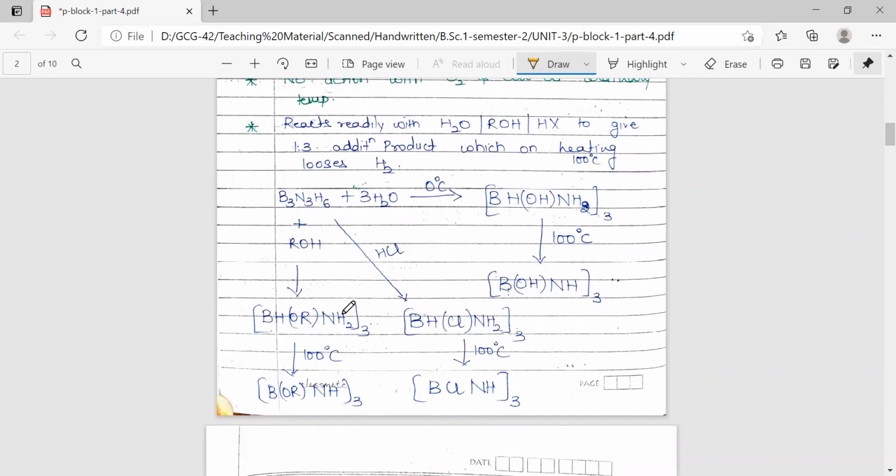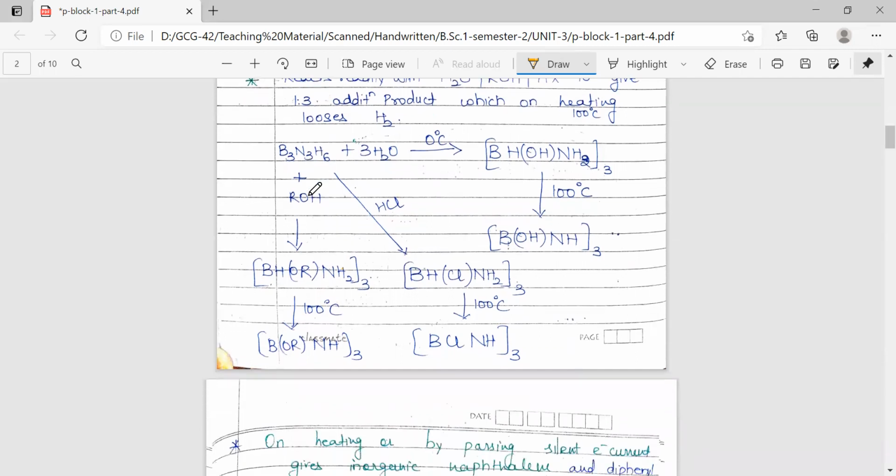Out of boron and nitrogen, the protonation will take place at nitrogen, because it is electronegative in comparison to boron. In the structure, the negative formal charge is on boron, because of the donation of the lone pair from nitrogen to boron. There is a negative charge on boron and positive charge on nitrogen if we talk about formal charges. But as nitrogen is more electronegative, protonation will take place at nitrogen only, not at boron. So this is how the addition product will form.